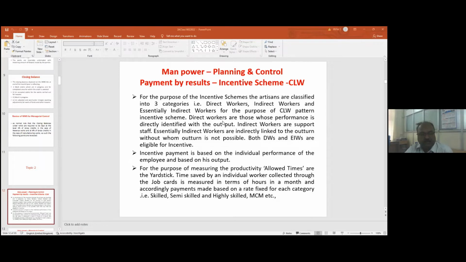In Indian Railways, we have two incentive schemes. The individual based incentive scheme is known as CLW pattern.